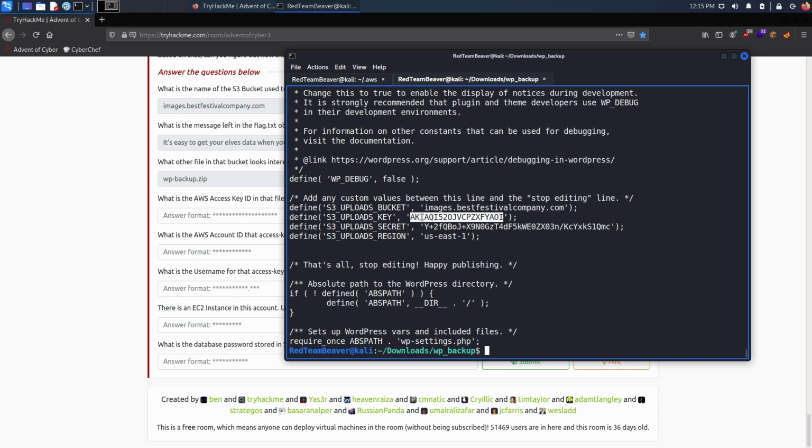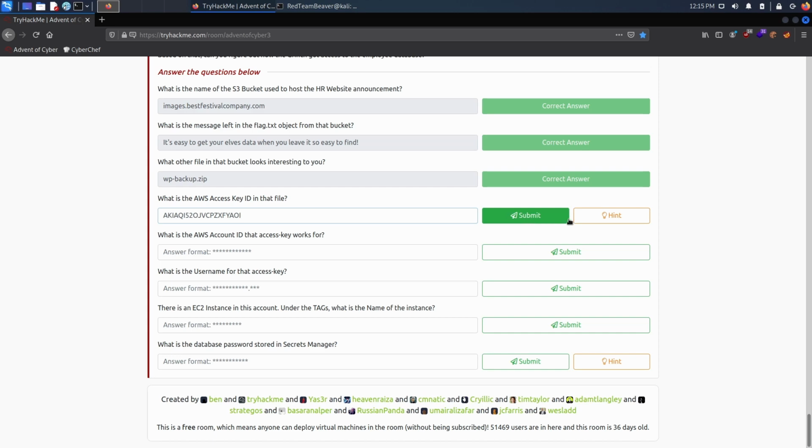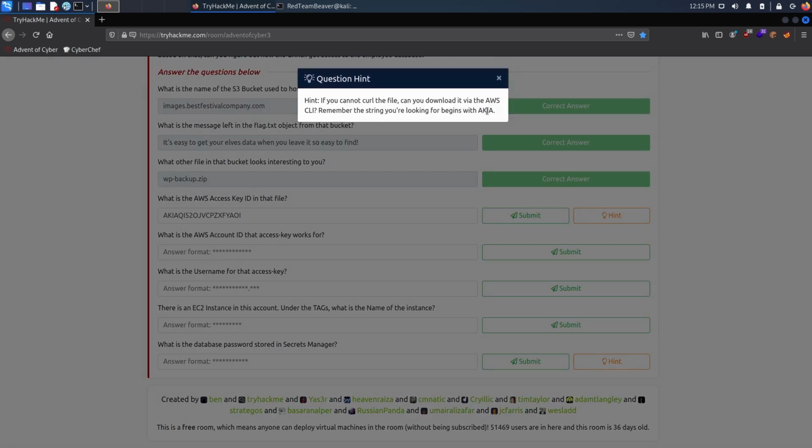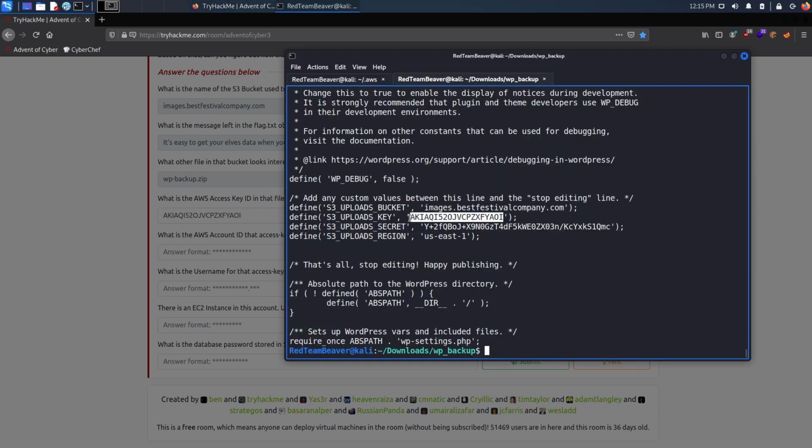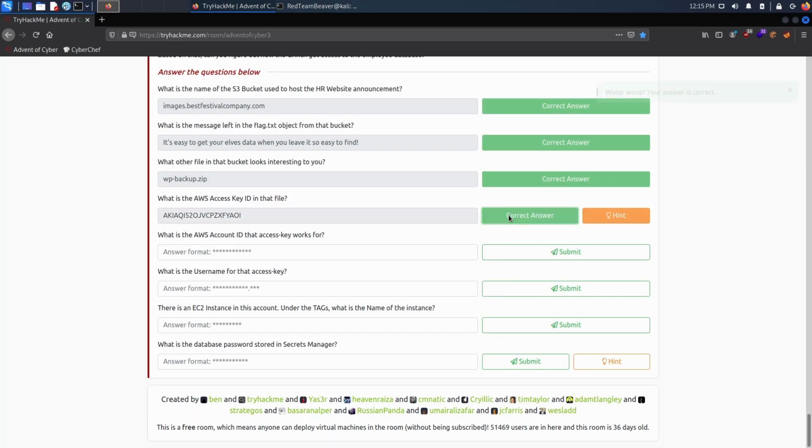And yes, it is. So we find it right here. This is our secret AKI. And if we look at the hint, it tells us that we need to find an AKIA key, which we found. So let's submit it.